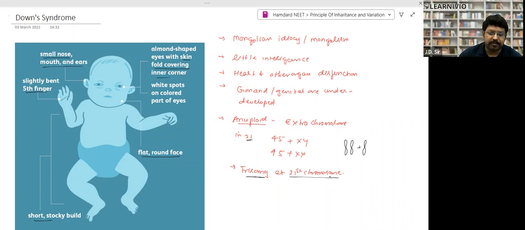So this disease takes place due to trisomy at the 21st chromosome. Take the screenshot and tell me, is it clear or not? Yes, sir. Okay.